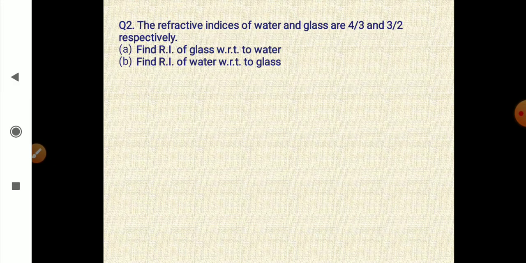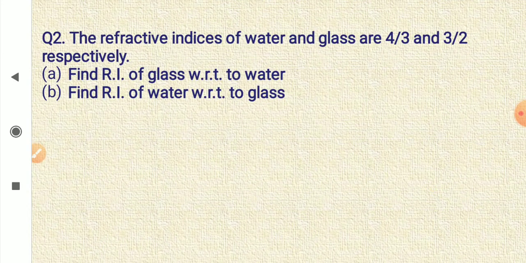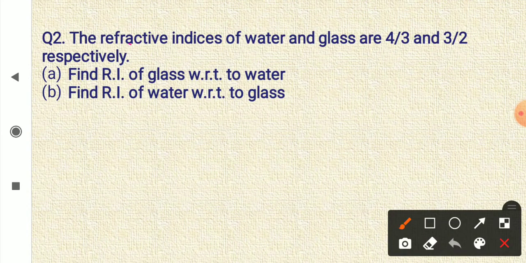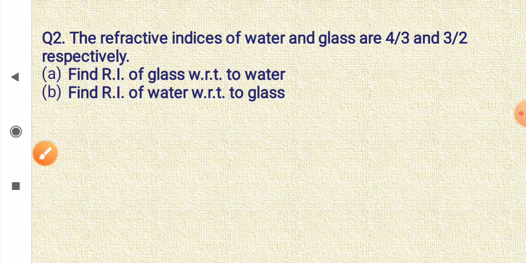Another problem, very simple problem. The refractive indices of water and glass are 4/3 and 3/2 respectively. Find refractive index of glass with respect to water, and refractive index of water with respect to glass.